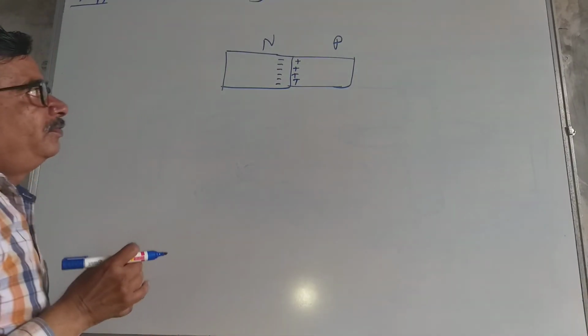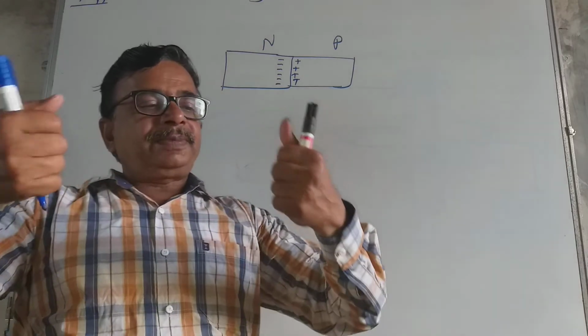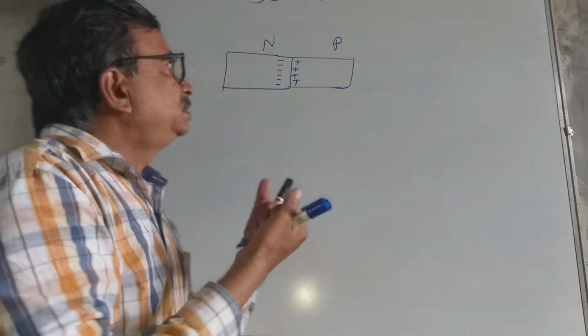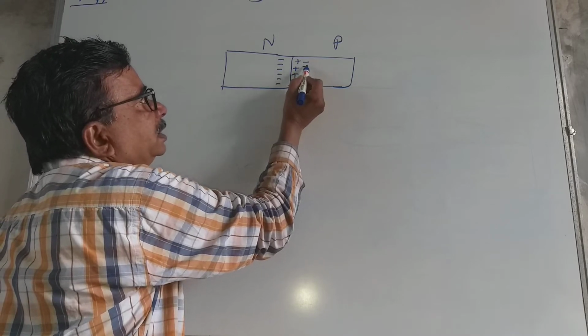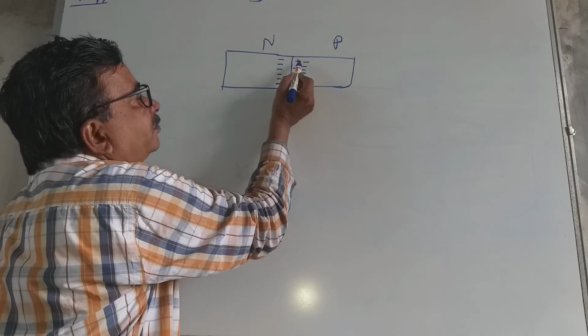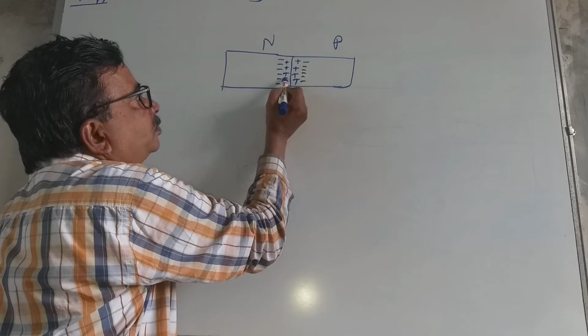Now what happens when these two, n type and p type, are fused together? There will be migration of electrons and positive ions, and the positive ions cross this boundary.